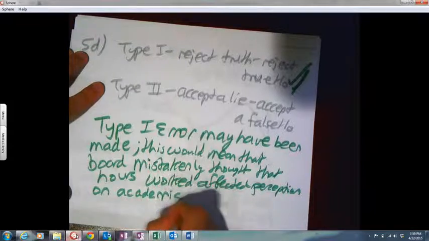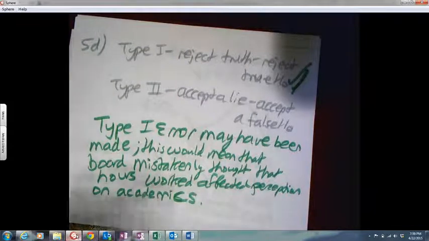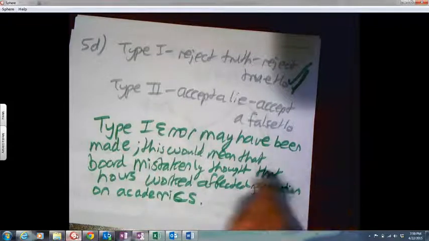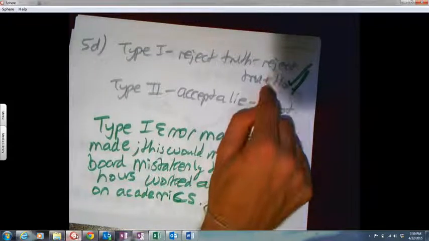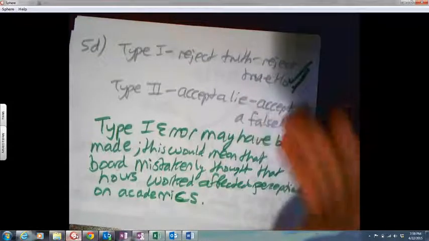So they made type 1 error perhaps, and what would that have done? That means you rejected the truth, so you by mistake rejected the null, which means you by mistake thought there was an association.